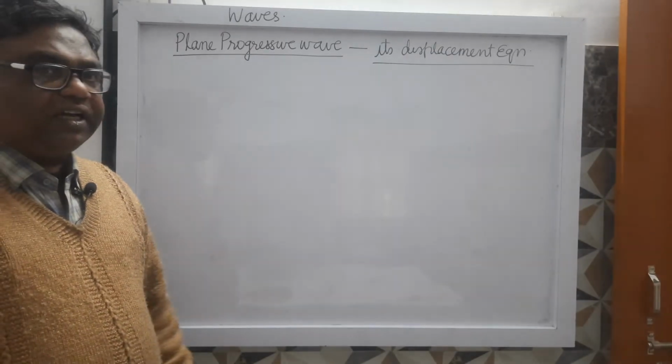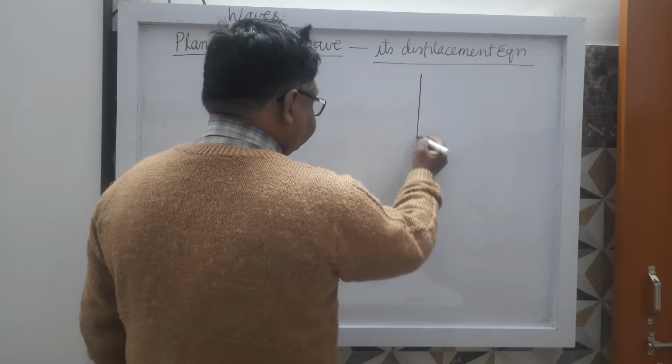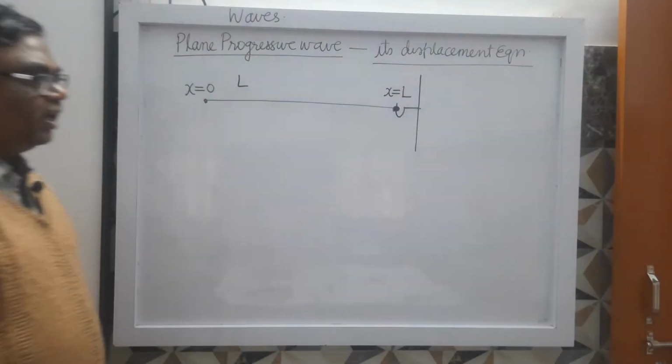Suppose here this is a rope of length L. Its one end is fixed here. Its length is L. This particle I have named as x equals to 0. The particle which is present here is x equals to capital L.